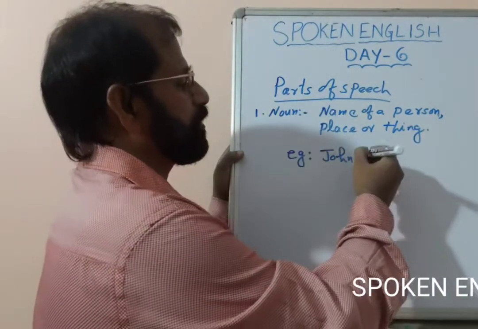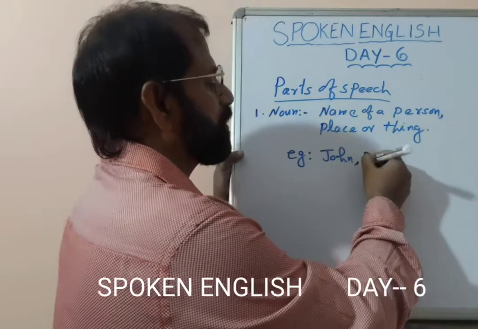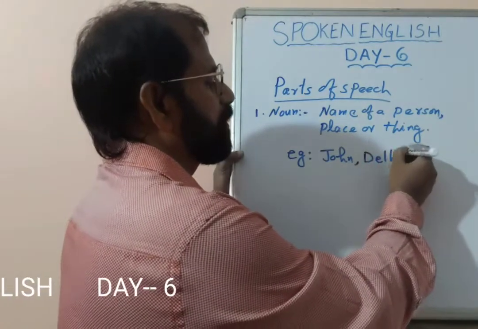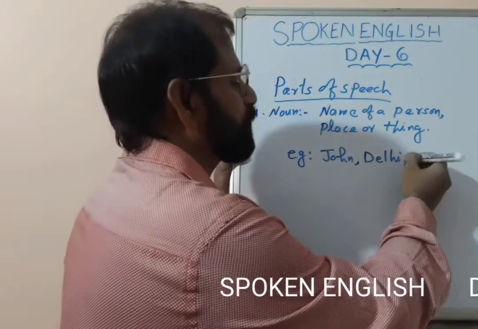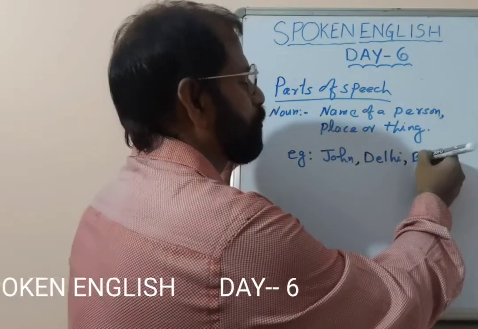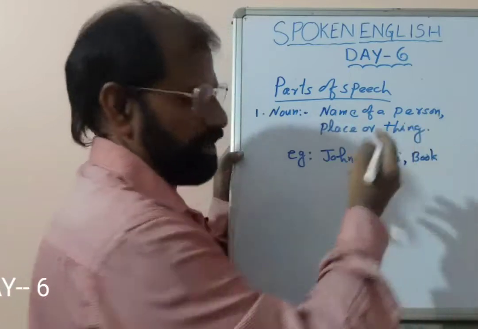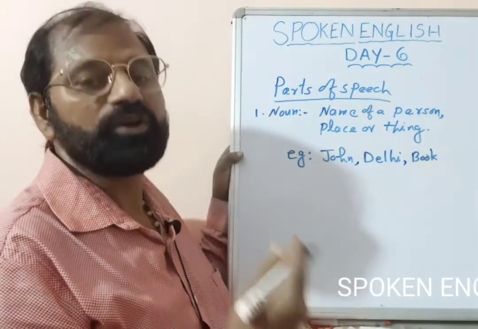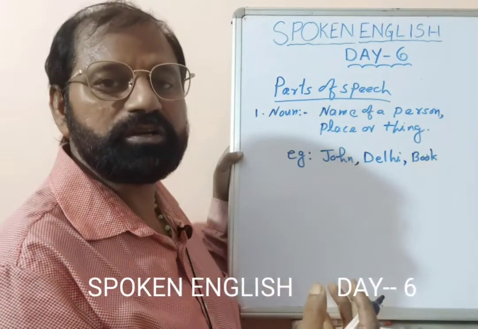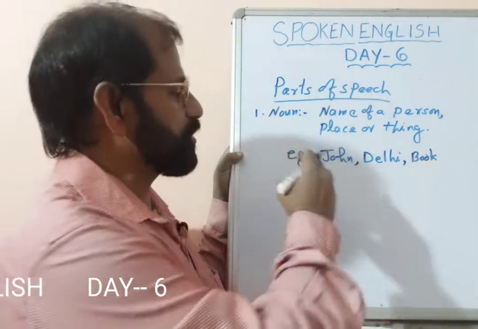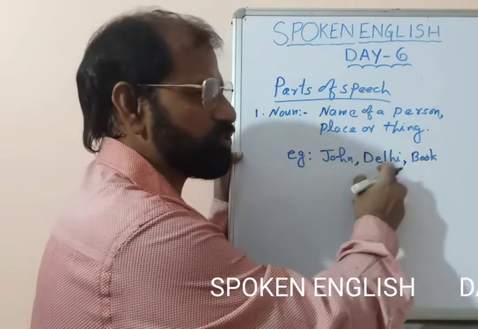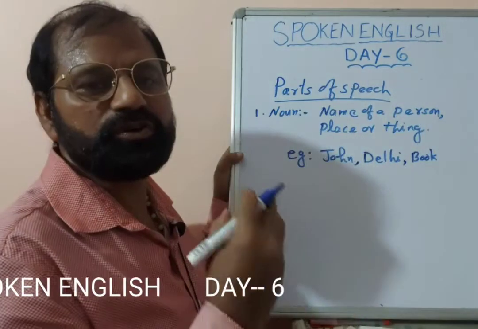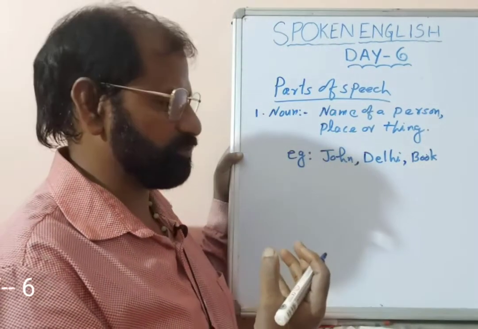If you find the name Delhi, that is a place name. That is also a noun. If you find a word called book, that is a thing. So that is also a noun. So it can be name of any person, any place, or anything. So that will be noun.